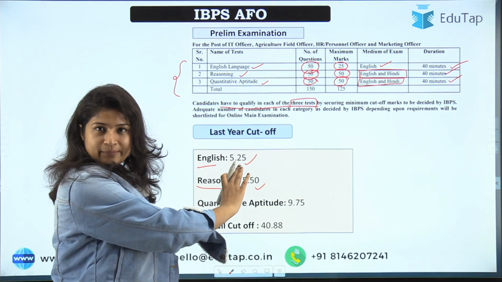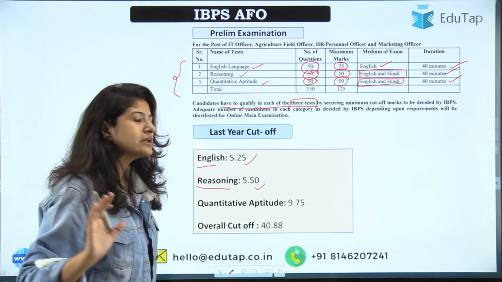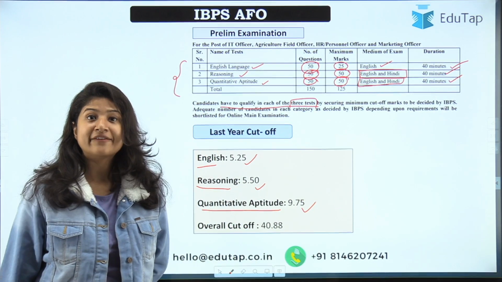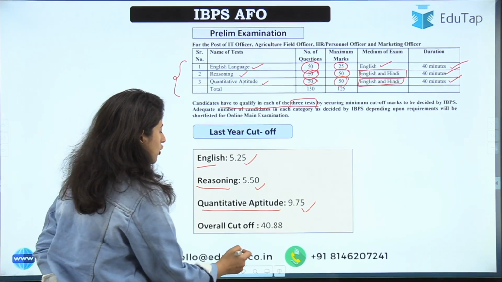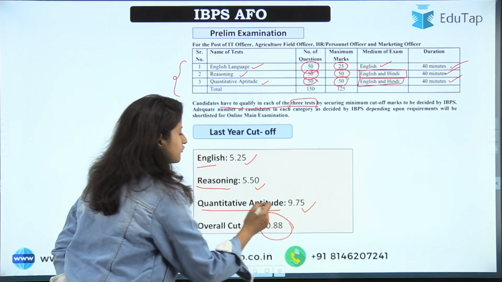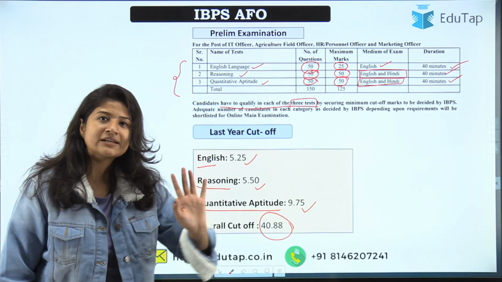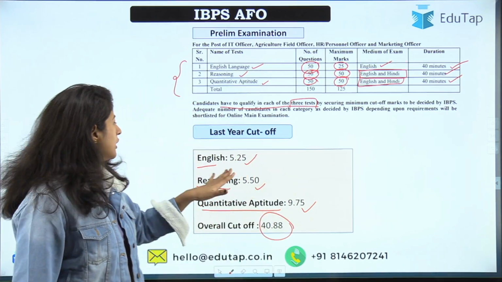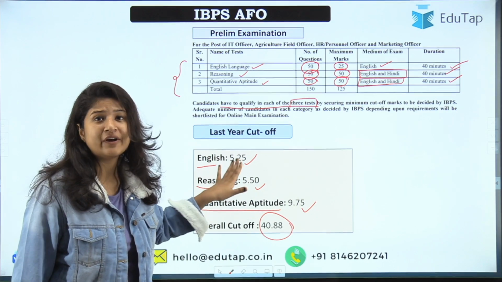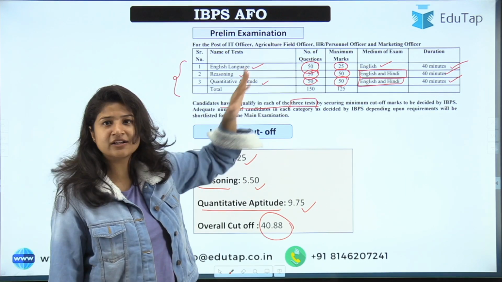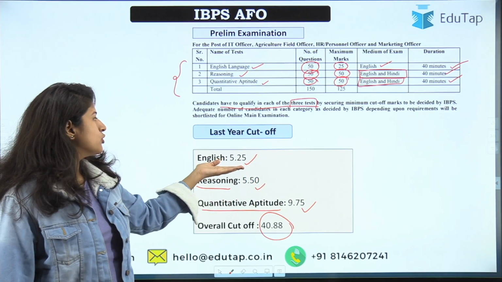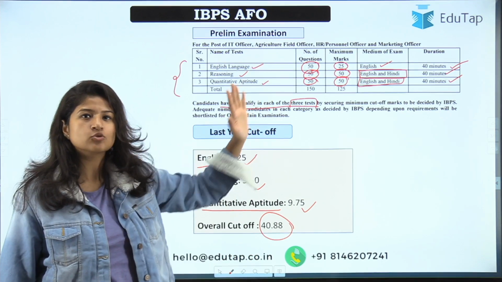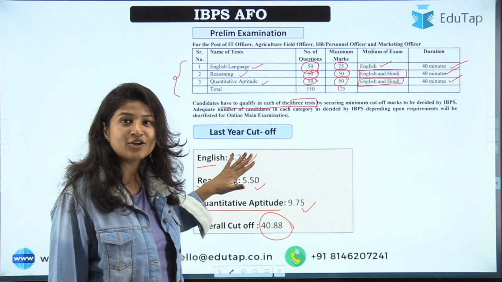Then for reasoning we have 5.50. So if you are able to manage this much marks, you can clear. Then for quantitative aptitude it is 9.75, and then the overall cutoff is 40.88. So what it basically means, for example, if you are not good at English, you just have to clear this 5.25 marks. In 50 questions, that is 0.5 each, you just have to attempt 11 or 12 questions at max to clear this cutoff.